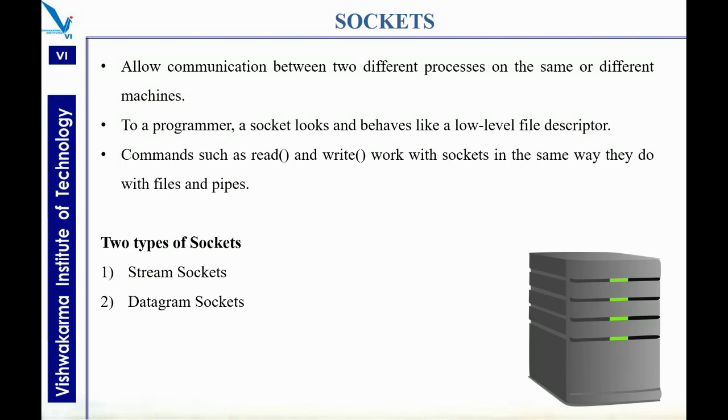Now sockets. Sockets allow communication between two different processes on the same or different machines. This is its way to talk to others. To a programmer, a socket looks and behaves like a low-level file descriptor. Commands such as read and write work with sockets in the same way they do with files and pipes. There are two important and main types of sockets: stream socket and datagram socket.